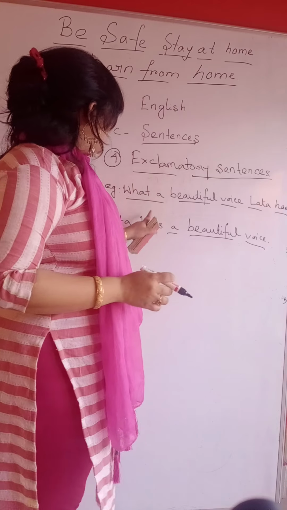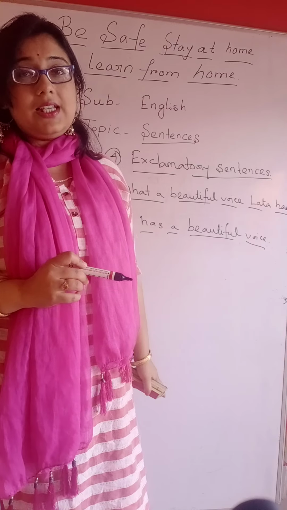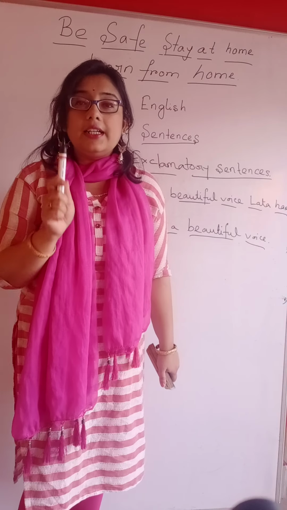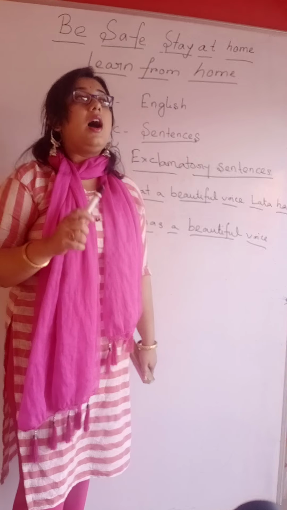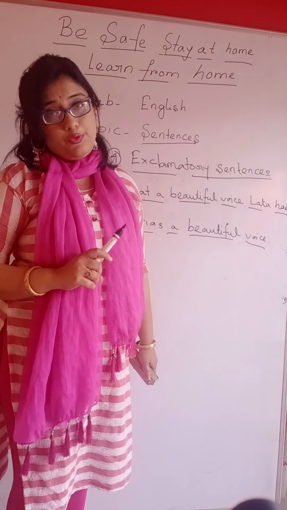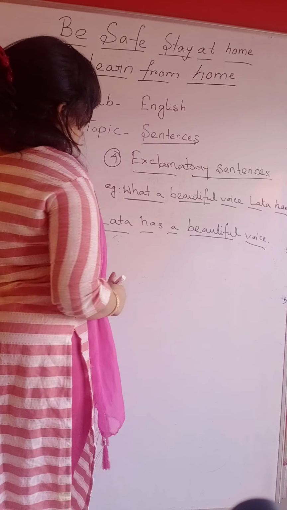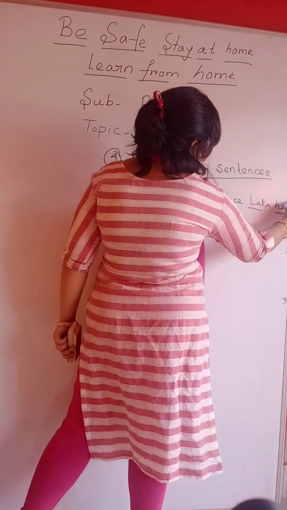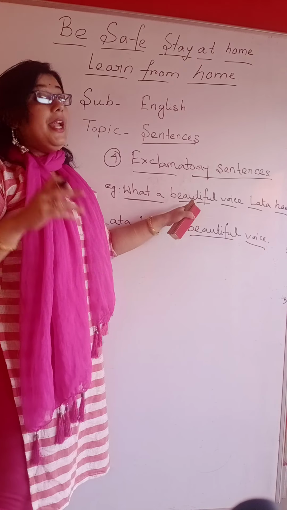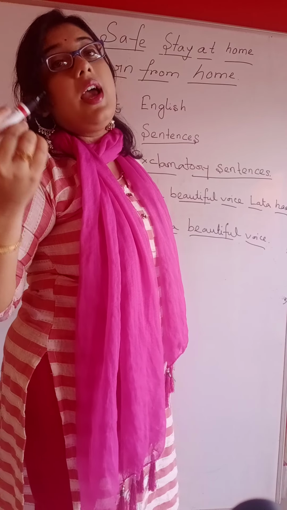So through this example, we can understand that exclamatory sentences are those types of sentences which give an expression of strong and sudden feeling. In exclamatory sentences, we add an exclamation mark and we rearrange the sentence in a way that it gives the listener a strong impact.